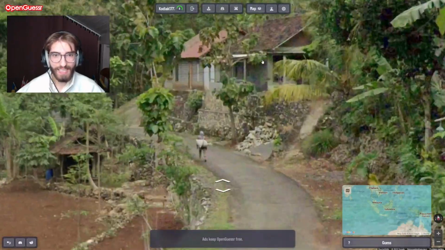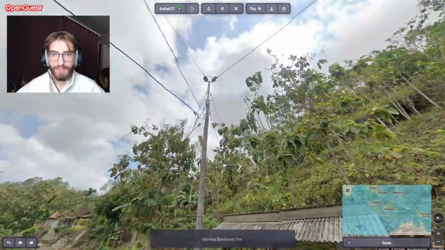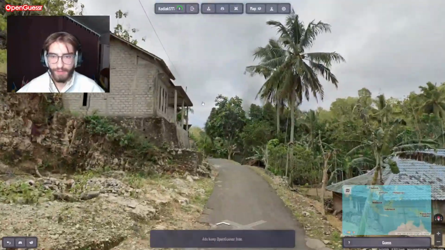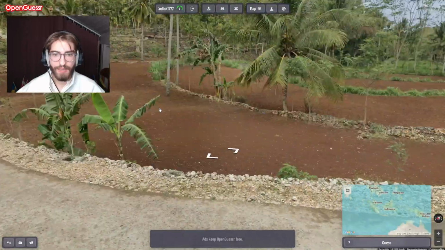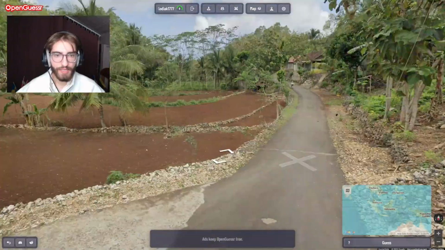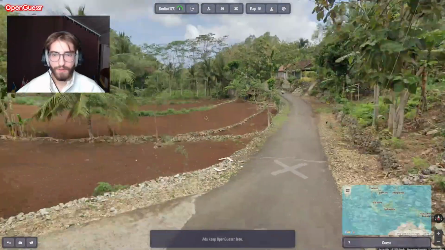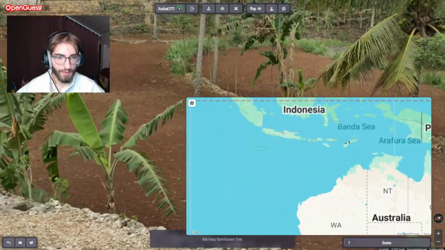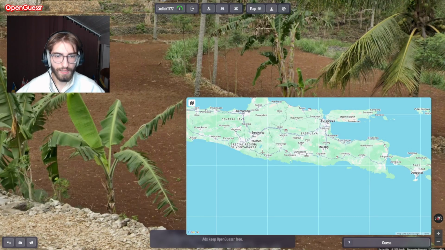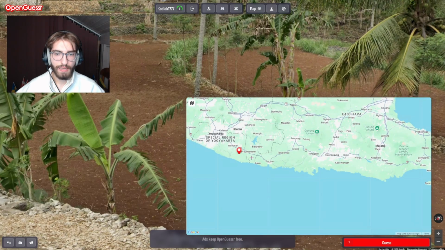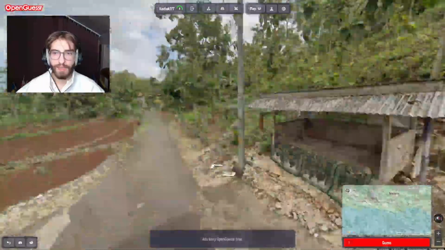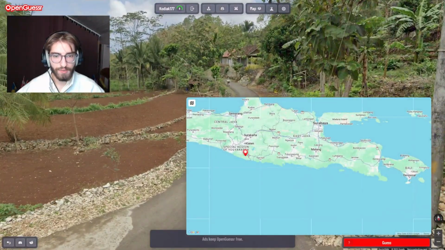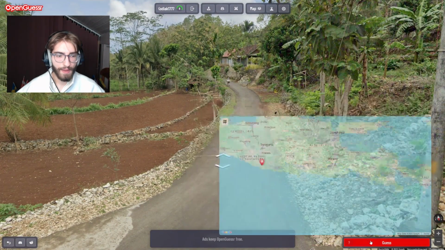I was thinking when I spawned in, this should be Java. We don't really have specific poles, but I associate these rocky walls on the side of the road and this very rich brown soil with the border between East and Central Java and Eastern Yogyakarta. I think it's very common to find those walls there in the soil, so let's click here.